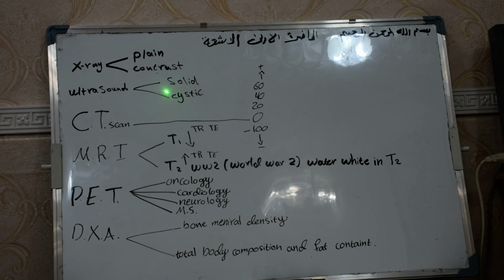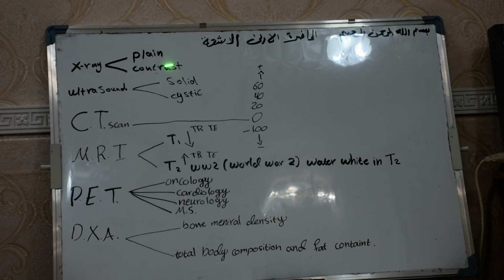Also in the chest, we can differentiate between cystic and solid content. The cyst appears hypoechoic, and the solid is hyperechoic. So these are the ultrasound uses.